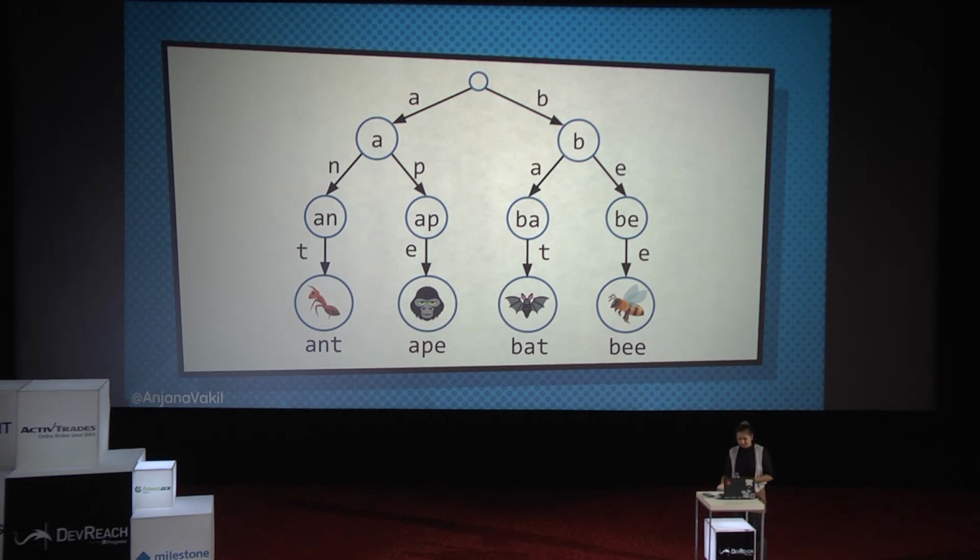And so then the way we can access things is by descending the tree. If I want to look up, find the ape emoji, I can descend the tree letter by letter. So I start at the root, I go to the A branch, then I follow the P branch, that gets me to AP, then I follow the E branch, that gets me to APE, ape, and I get my emoji out. So this is often also called a prefix tree, because at each level of the tree, we have a prefix of the words, the keys that are holding our values here.